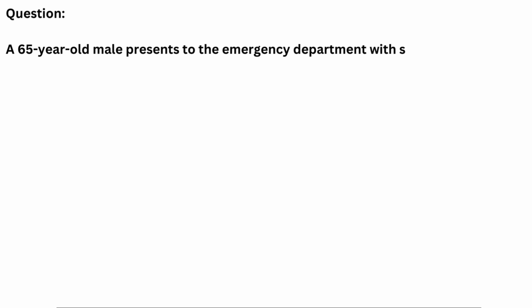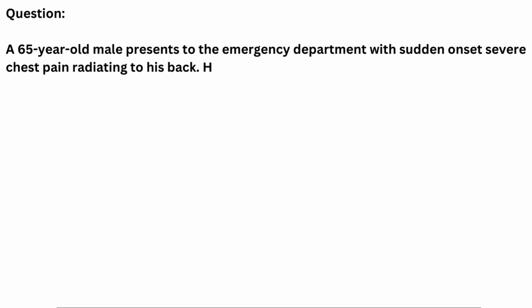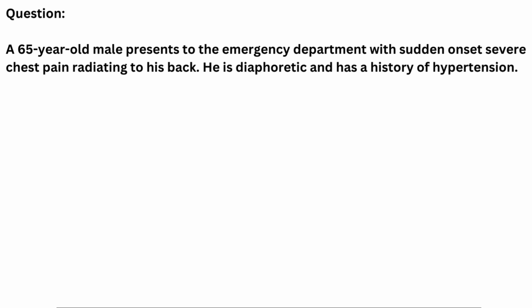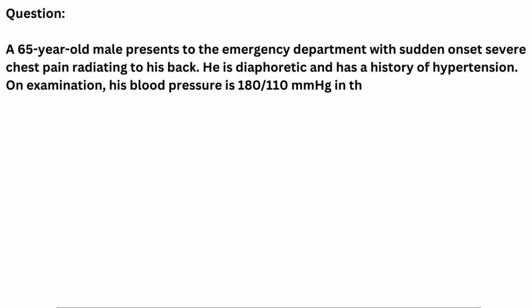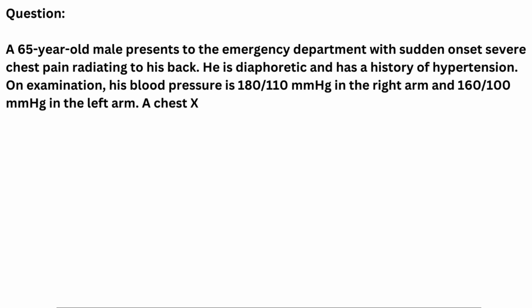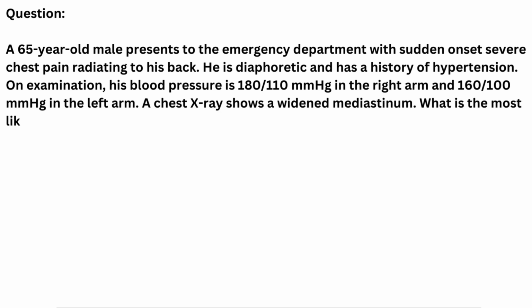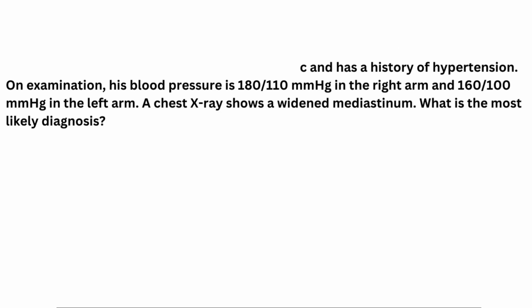Question. A 65-year-old male presents to the emergency department with sudden onset severe chest pain radiating to his back. He is diaphoretic and has a history of hypertension. On examination, his blood pressure is 180/110 mmHg in the right arm and 160/100 mmHg in the left arm. A chest X-ray shows a widened mediastinum. What is the most likely diagnosis?